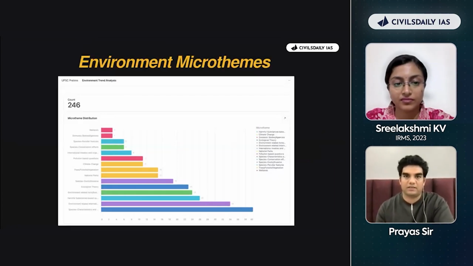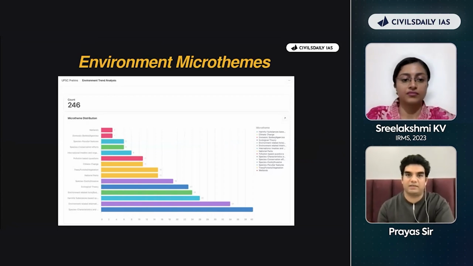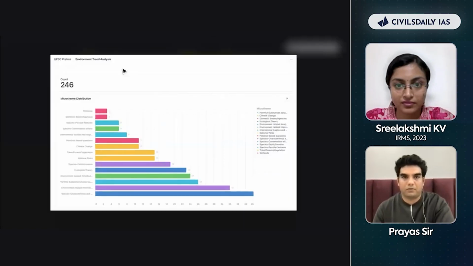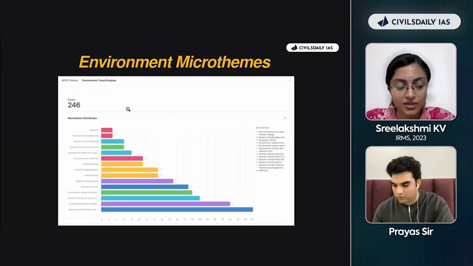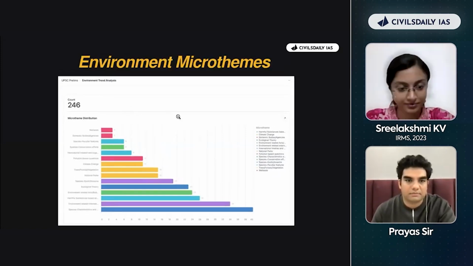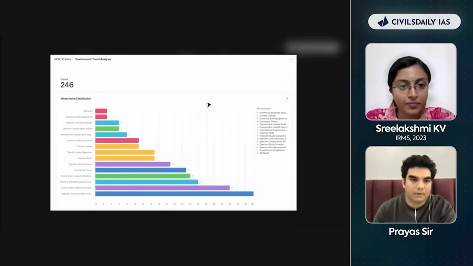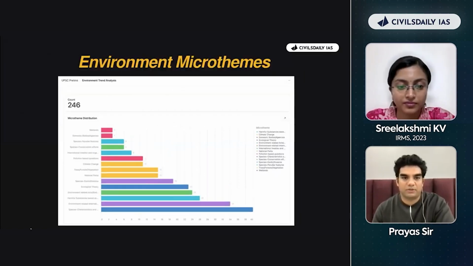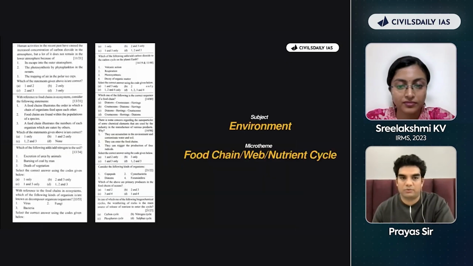Environment, one of the trickiest subjects, confusing subject कि current affairs से पढ़ना है, statics से पढ़ना है, कहाँ से पढ़ना है. Can you all write what are the most important topics in environment? Looking at this graph now. What are the most recurringly asked topics in environment? Species, great. Can you also tell if there was a question on species, how will you analyze the options? What will you do to analyze?